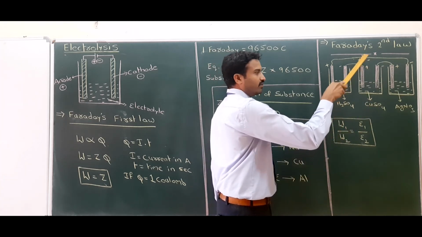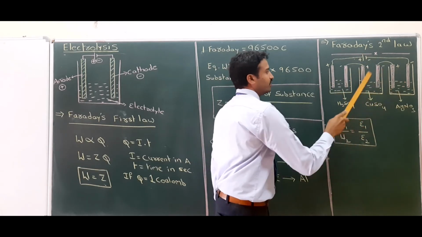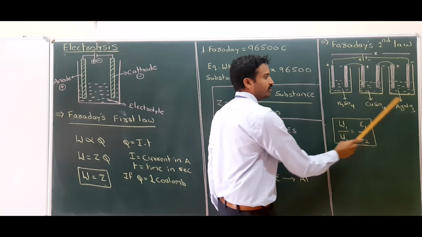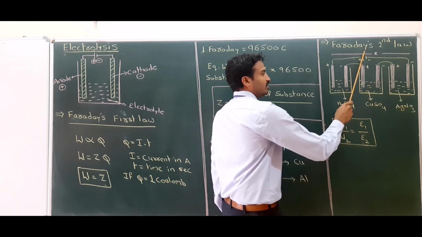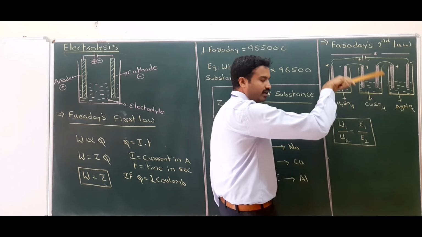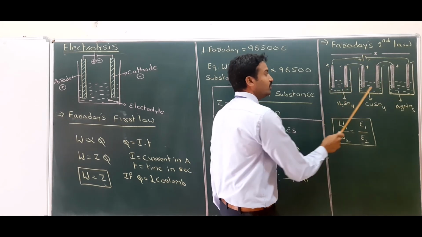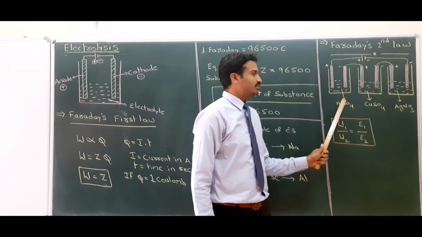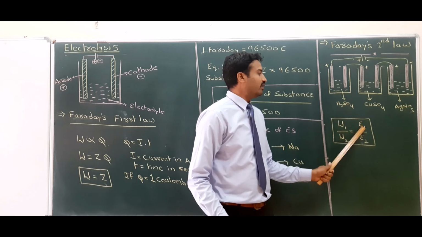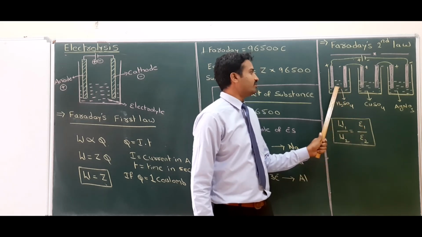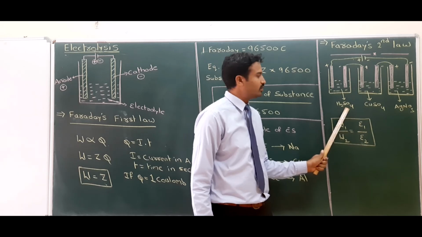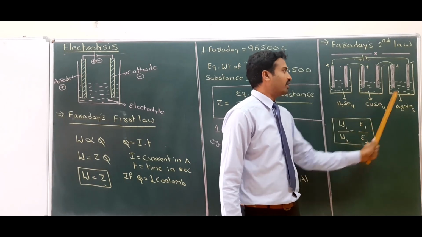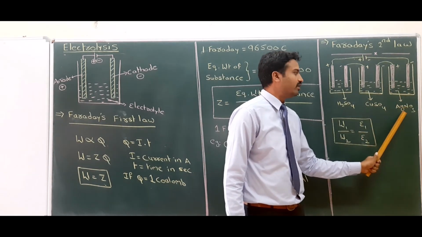Now the quantity of current we are giving is constant for the 3 cells, but the solutions are different: sulfuric acid solution, copper sulfate solution, AgNO3 solution. So the quantity of current we are passing is the same, but the solutions are different. In this case, by Faraday's law, the mass of the substance is directly proportional to the equivalent weight of the substance. Here the mass of the substance is equal to the equivalent weight of CuSO4, here Cu. Next, the weight of the substance is equal to the equivalent weight of Ag.